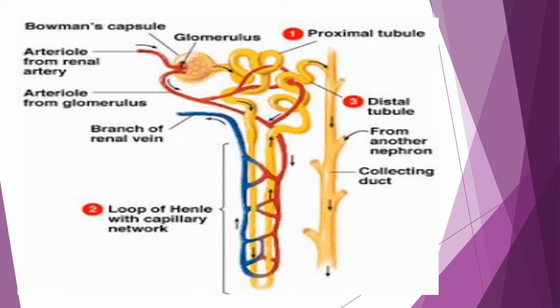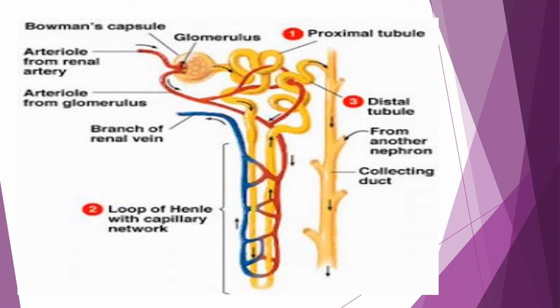For example, in diabetic people, the amount of glucose present in the bloodstream is more, so naturally the filtrate has more glucose. But the blood capillaries reabsorb only the amount of glucose needed by the body, and the remaining glucose stays in the filtrate and is thrown out through the urine. That's the reason that in diabetic people, the first test done is the urine test.